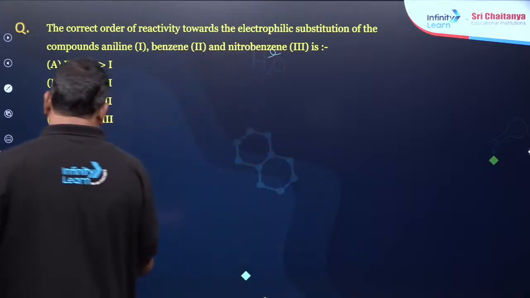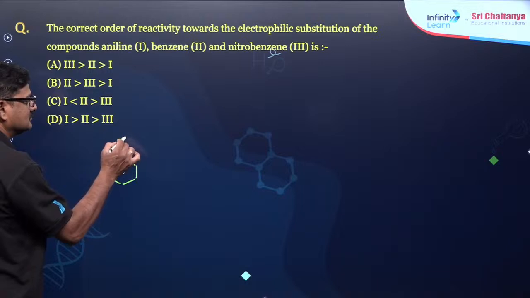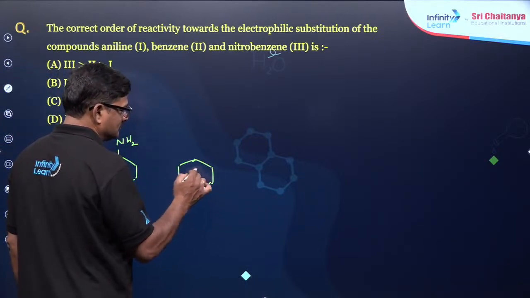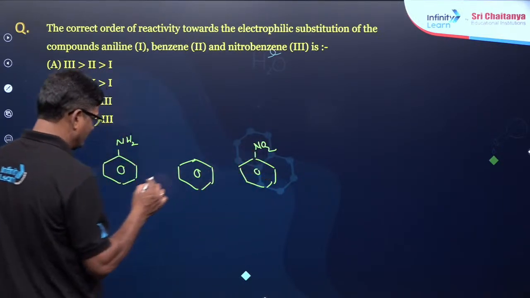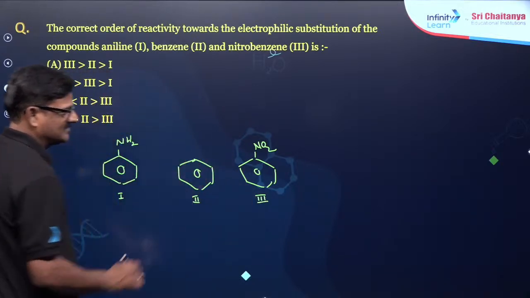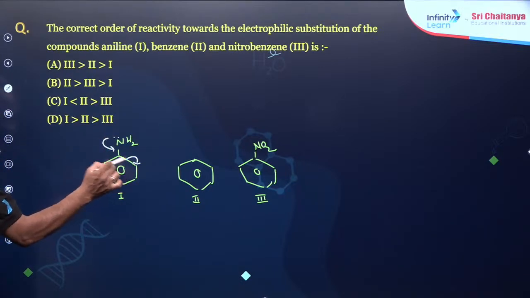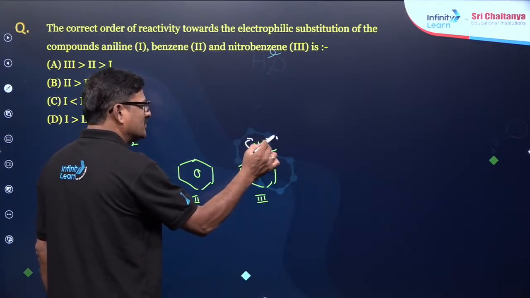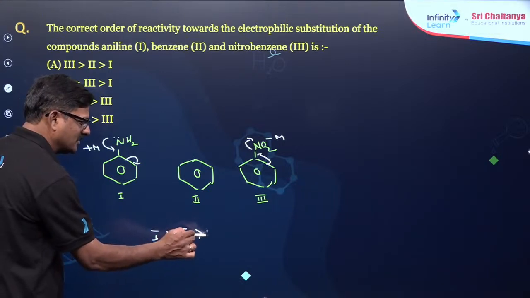So here it is aniline, and it is a benzene, and it is a nitrobenzene. 1, 2, and 3. Of course, it is having a positive mesomeric effect, and it is going to have negative mesomeric effect. I would say 1 is more reactive than 2 is more reactive than 3.